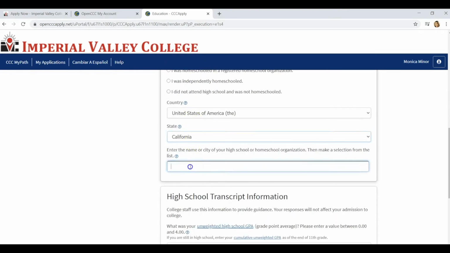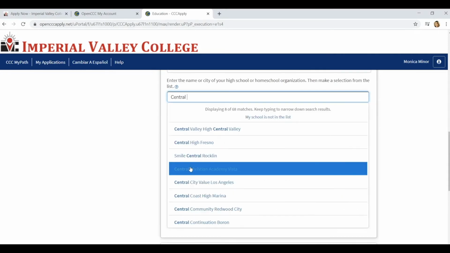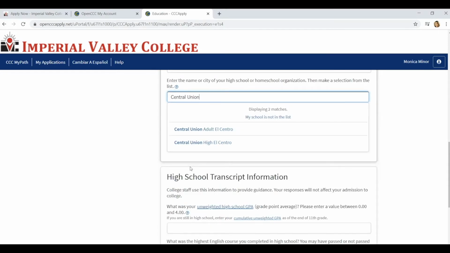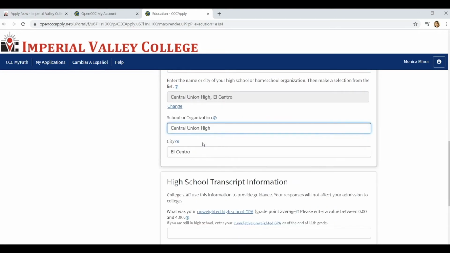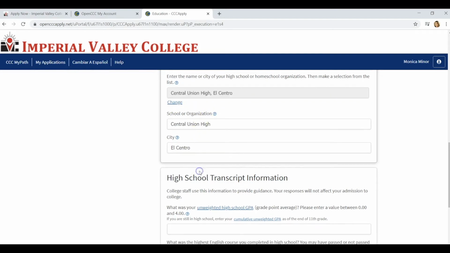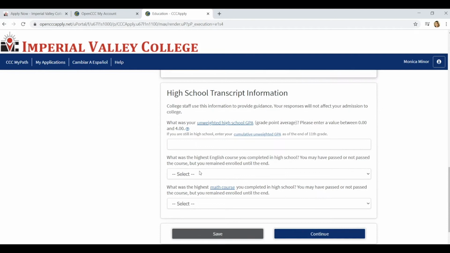Then next you're going to enter the name or the city of your high school. For this purpose, we will put Central Union High, El Centro. And it provides the city. If it's Imperial High School, you can do the same thing and put Imperial High School as well, whatever your high school is. Next, we're going to move on to your high school transcript information.